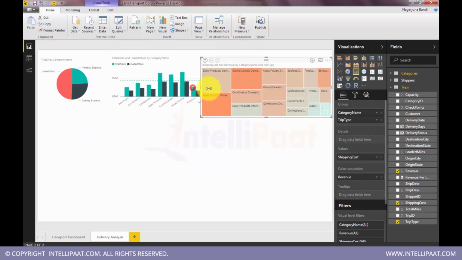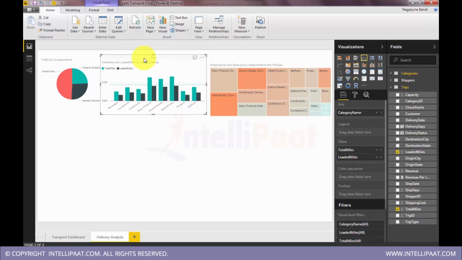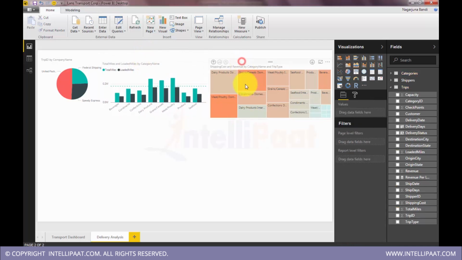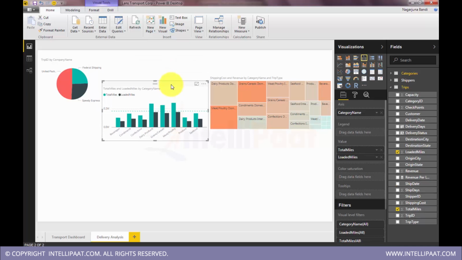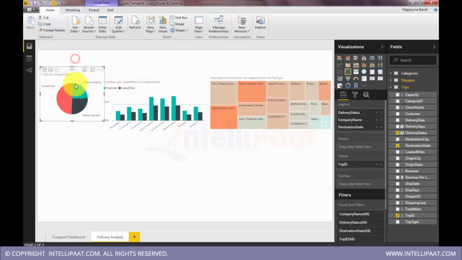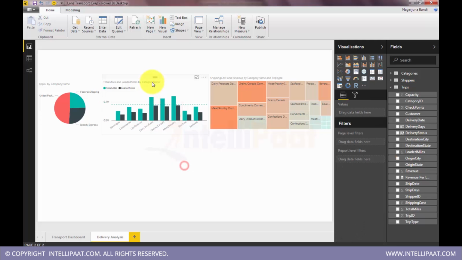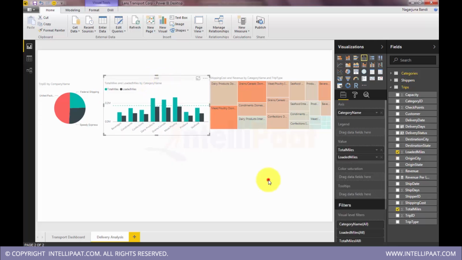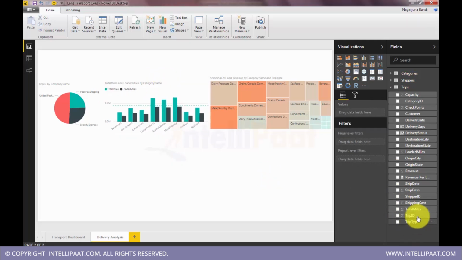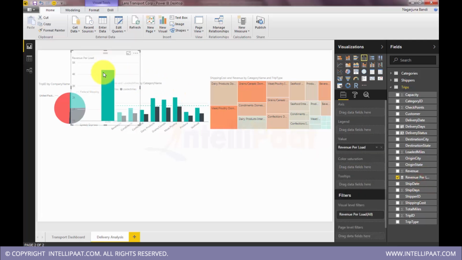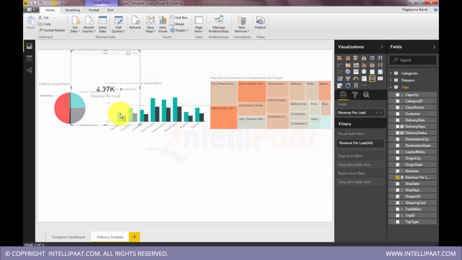Just doing this arrangement, little rearranging these visualizations. Okay, so let's get that new measure that we created. So where is that measure? Revenue per load. It's added as a data card. Now let's shift this to a KPI. So per load I am getting this much revenue.